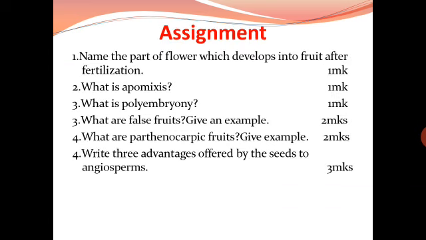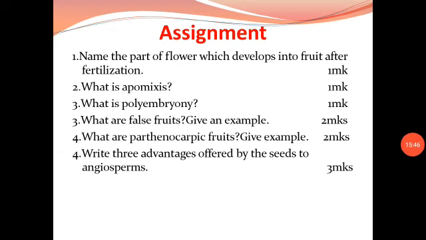These are the assignment questions. The first question is, name the part of the flower which develops into fruit after fertilization, 1 mark. What is apomixis? What is polyembryony? What are false fruits? Give an example. What are parthenocarpic fruits? Give example. And the fifth question, write 3 advantages offered by the seed to angiosperm, which will be asked for 3 marks. So these are your assignment questions.